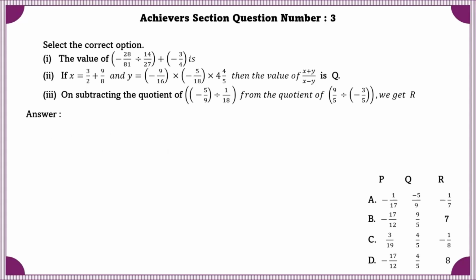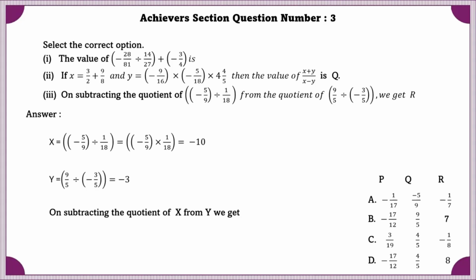Third option. On subtracting the quotient of this given expression from the quotient of this given expression, we get r. Let us take the first equation as x and the second equation as y. Here x is equal to minus 10 and y is equal to minus 3 on simplifying. Now on subtracting the quotient of x from y, we get 7, that is the value of r.